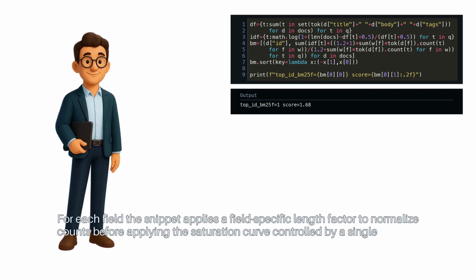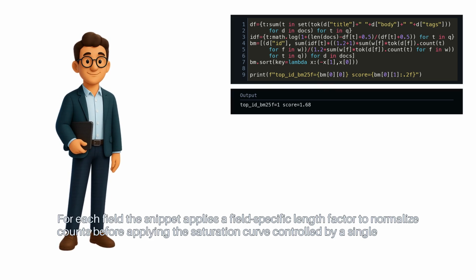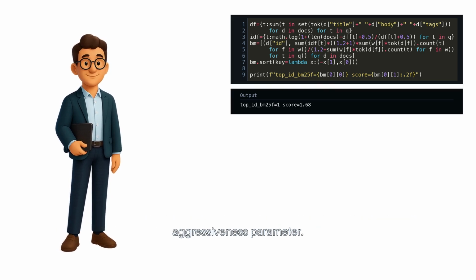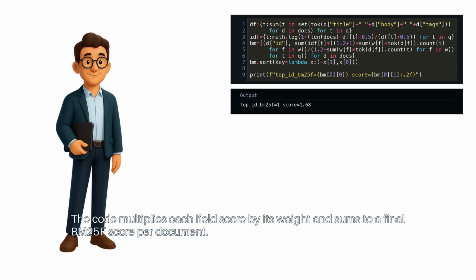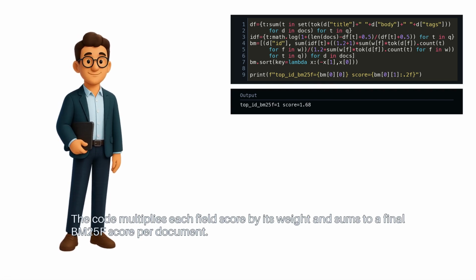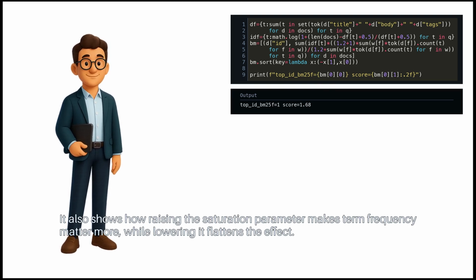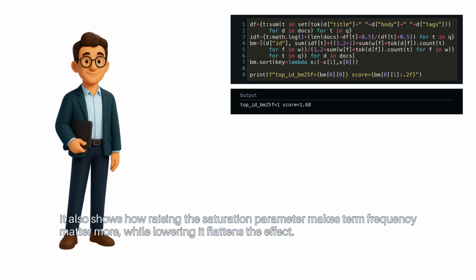For each field, the snippet applies a field-specific length factor to normalize counts before applying the saturation curve controlled by a single aggressiveness parameter. The code multiplies each field score by its weight and sums to a final BM25F score per document. It also shows how raising the saturation parameter makes term frequency matter more, while lowering it flattens the effect.